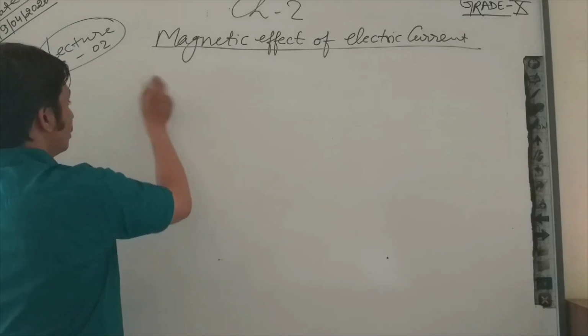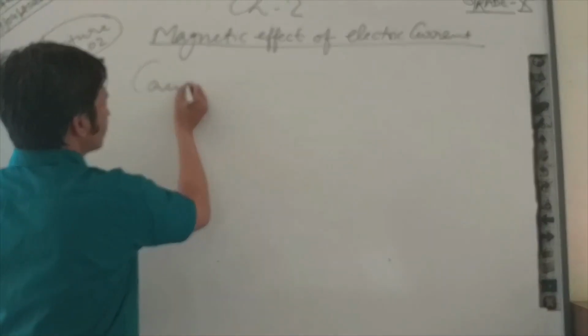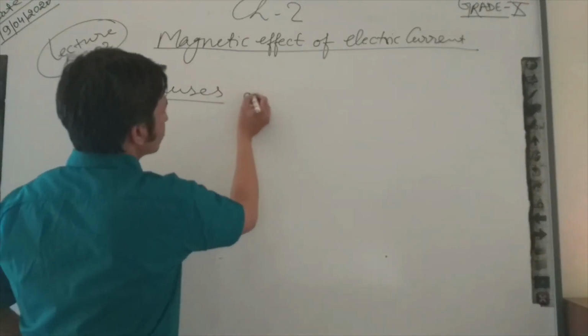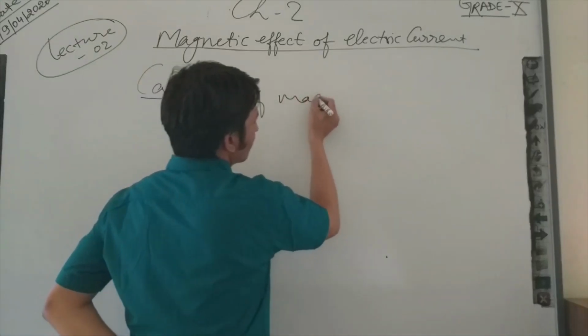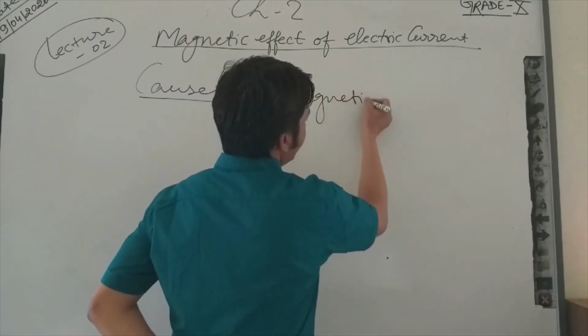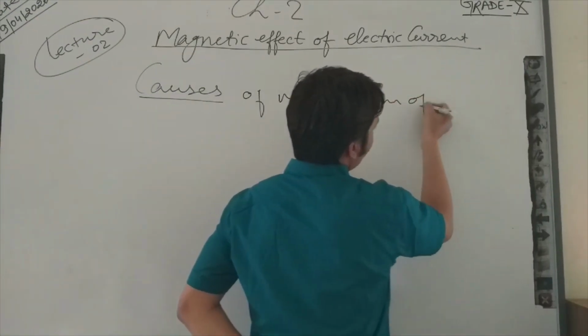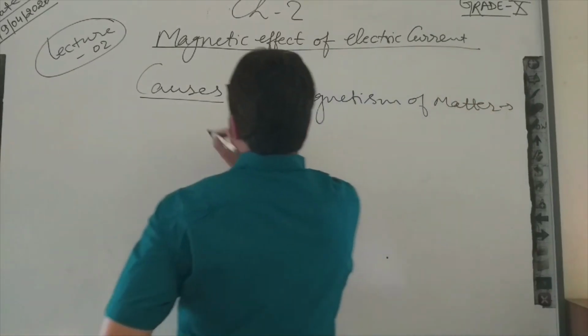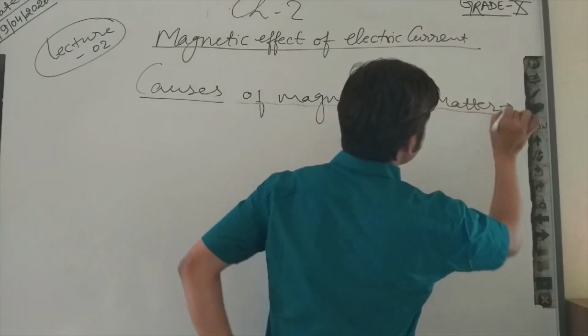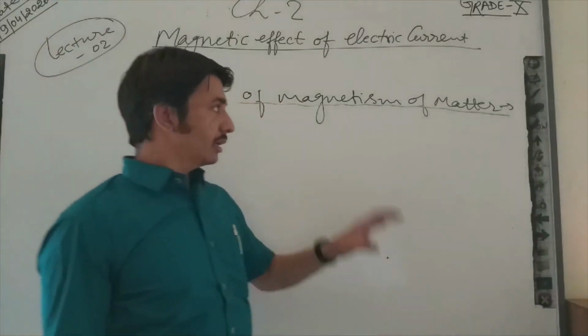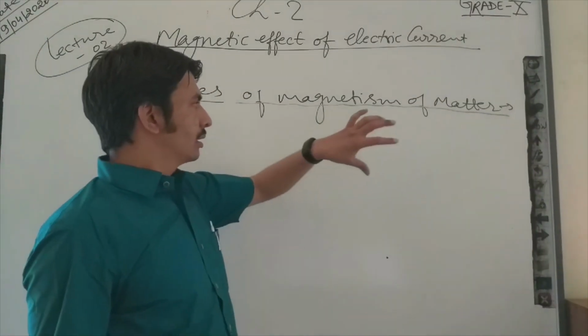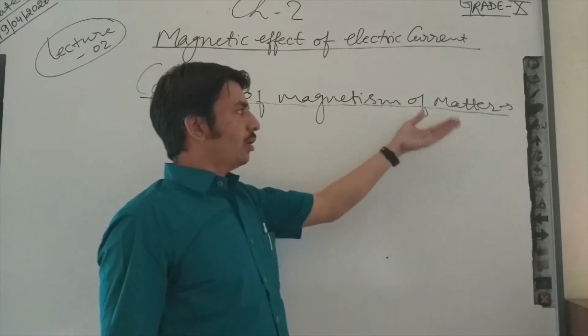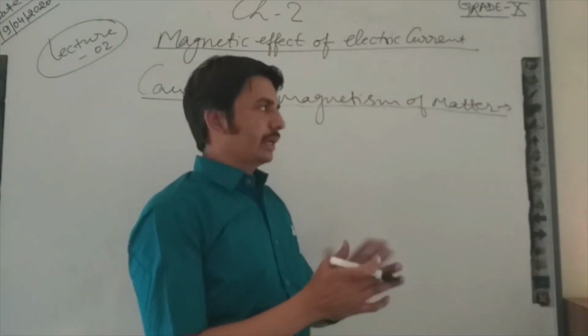Now we will discuss the causes of magnetism of matter. Numbers of metals are present in our surroundings, so what are the causes by which these metals become magnets?